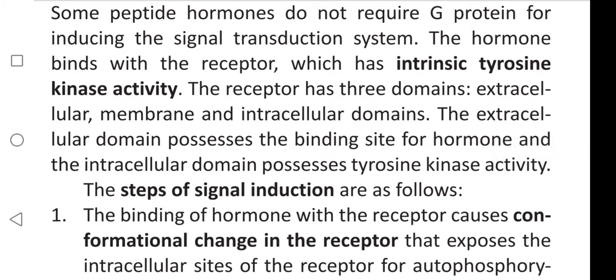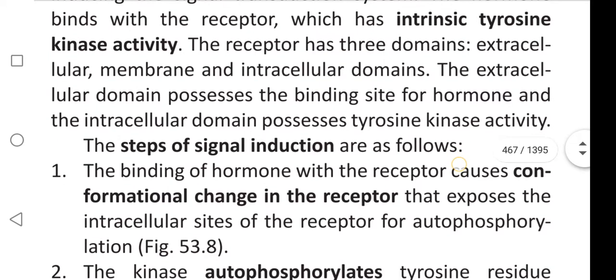The extracellular domain possesses the binding site for the hormone, and the intracellular domain possesses the tyrosine kinase activity. On the outside it has the hormone binding site, and on the inner side it has tyrosine kinase activity.